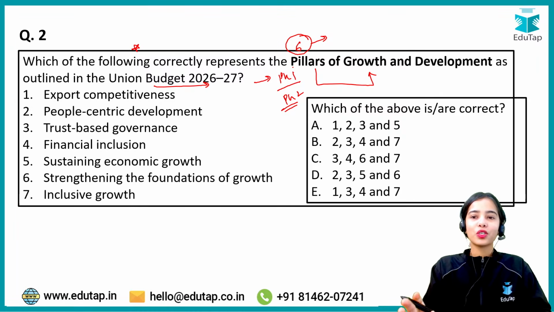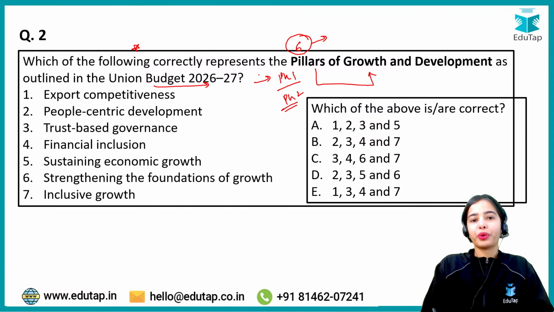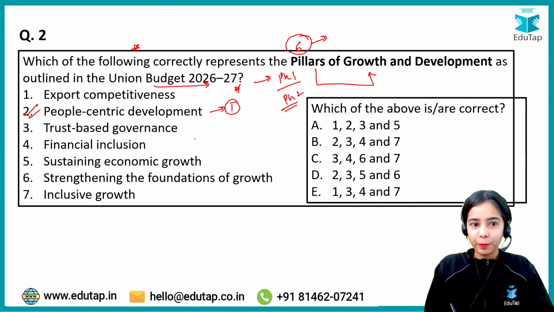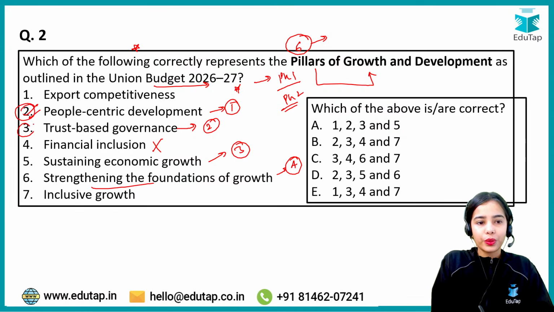The 6 pillars of the growth and development. These have been outlined in the Union Budget 2026-27. I hope you remember. So people-centric development, this is one of the pillars. Trust-based governance, this is also a pillar of the growth and development. Financial inclusion, this was not laid down as a pillar. Sustaining the economic growth, this is another pillar, and strengthening the foundations of growth, this is another pillar. So that is 2, 3, 5 and 6. So D is the answer here.